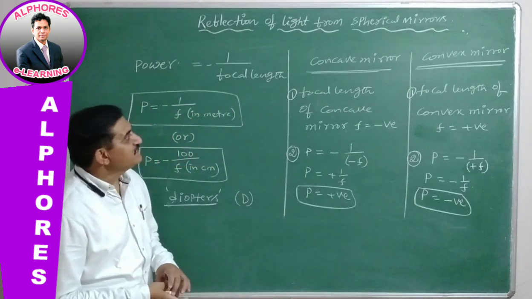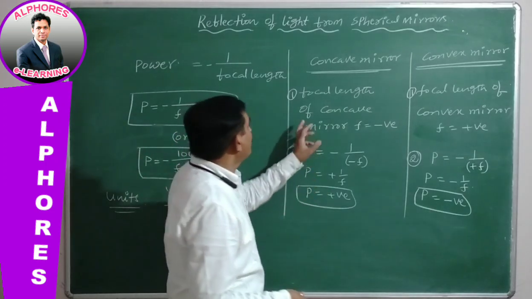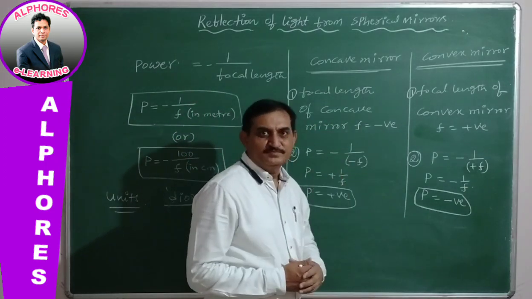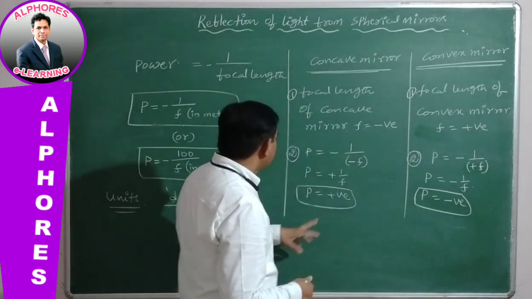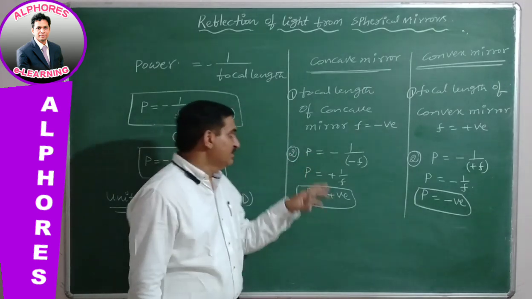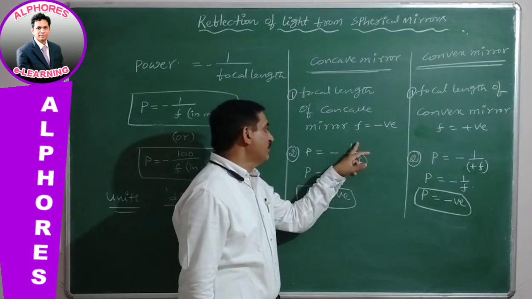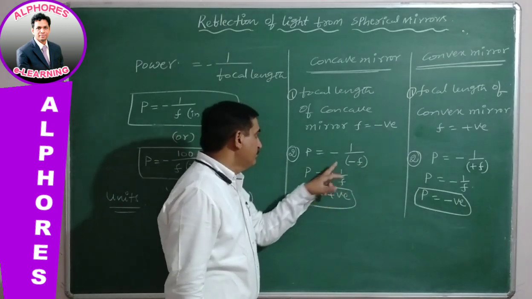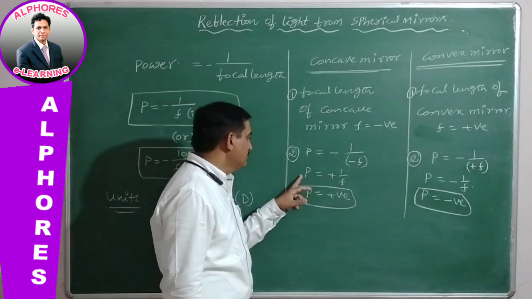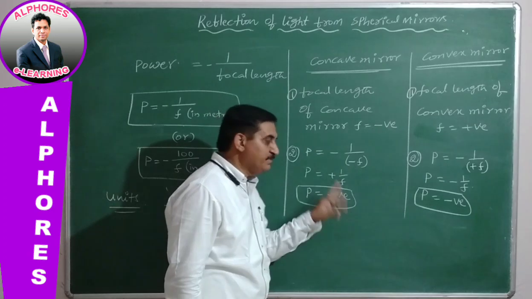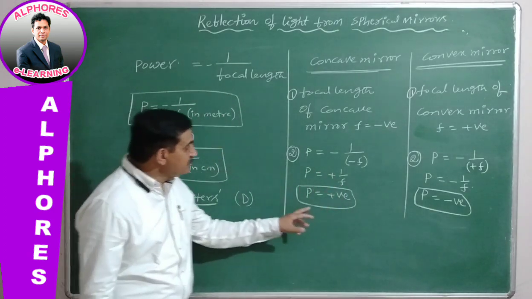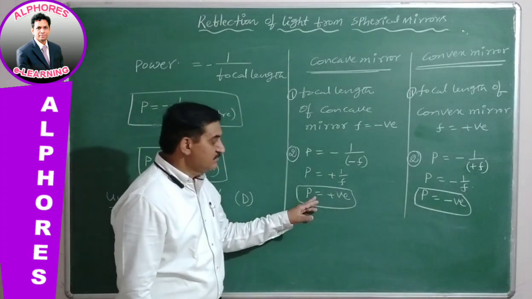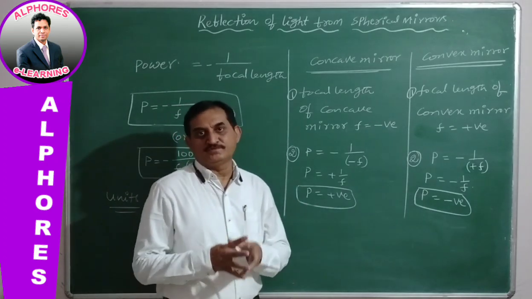The focal length of a concave mirror is negative. Power equals minus of 1 by minus f; minus of minus is plus, so the power is positive. If power is positive, it is converging in nature.